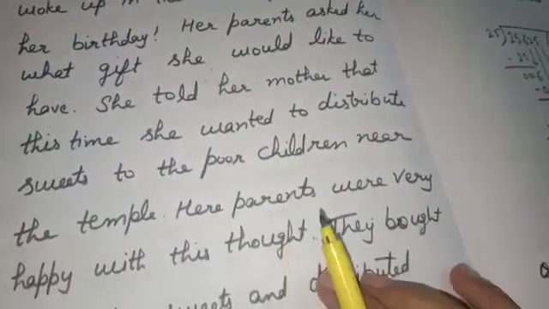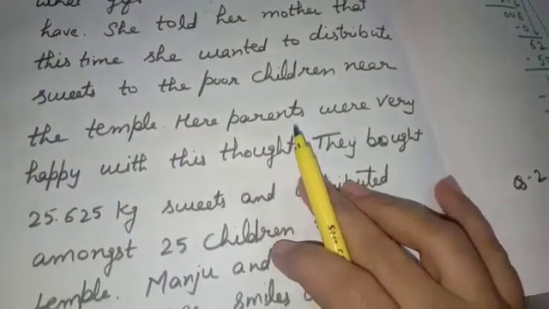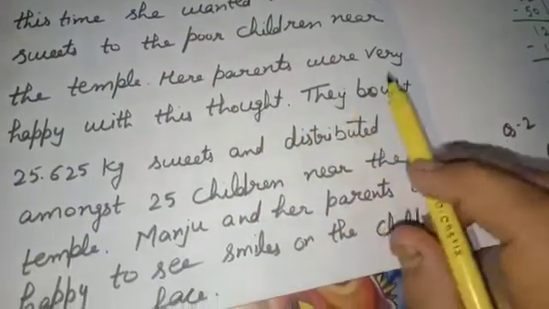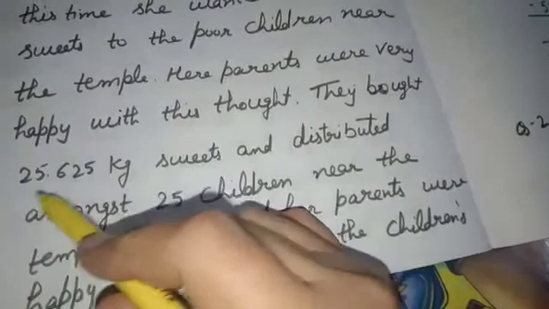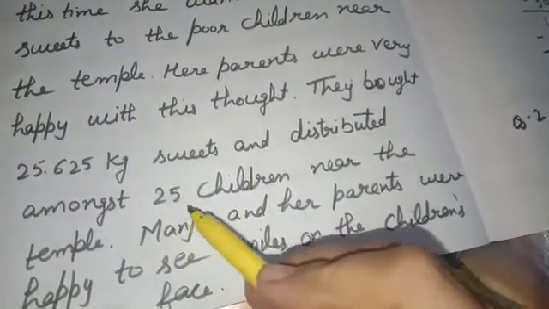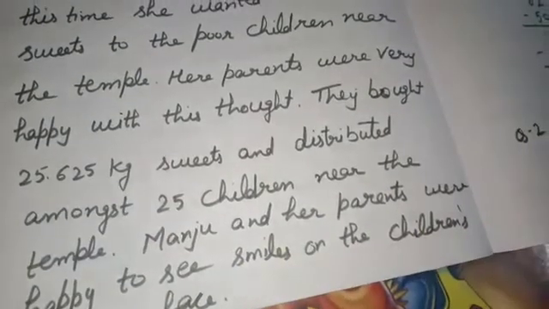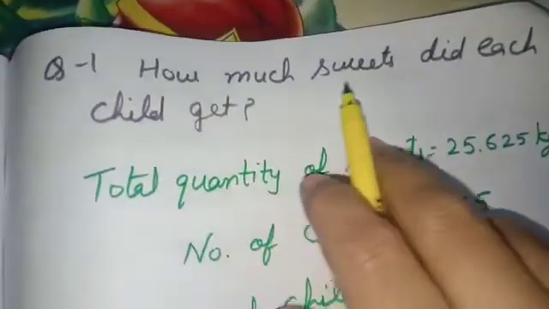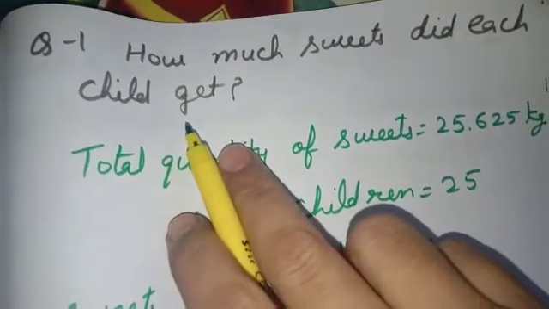On her birthday, she wanted to distribute some sweets to the poor children. So they bought this quantity of sweets and distributed among 25 children near the temple. Now the question asked is, how much sweets did each child get?